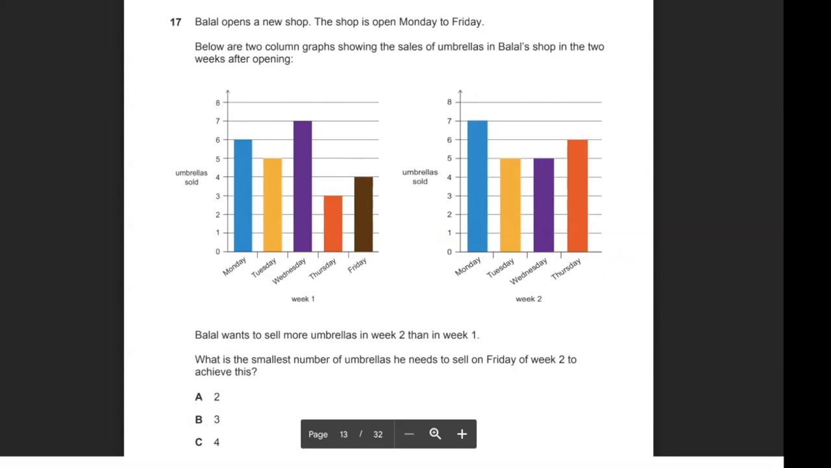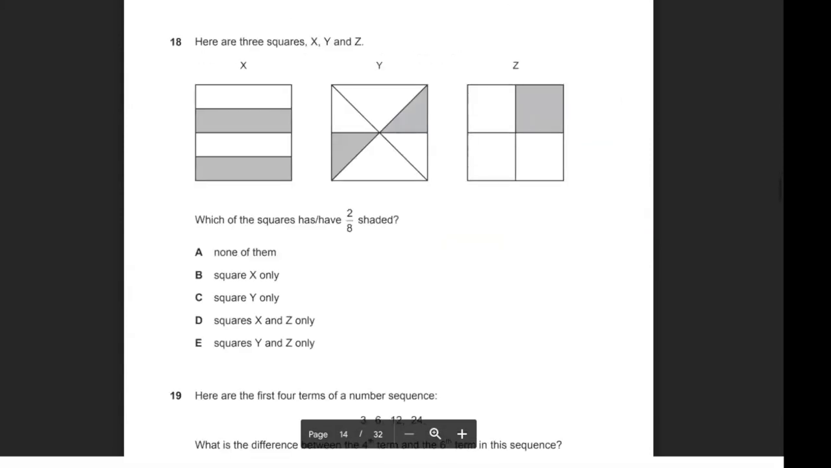Okay, moving on. Question 18. Here are 3 squares, X, Y, and Z. Which of the squares has or have 2 8s shaded? So 2 8s just means 2 out of 8 parts. We can simplify a fraction by dividing the top and bottom number by the same number. So that could also be written as 1 out of 4 parts.